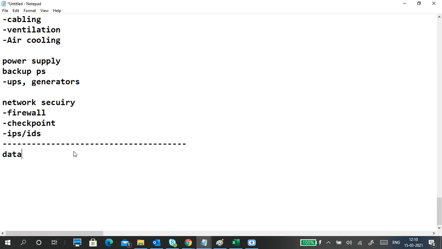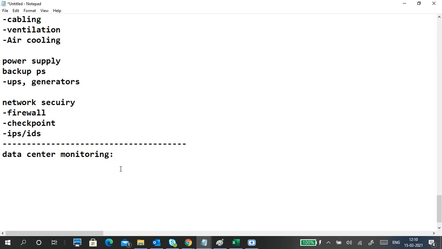So data centers are working 24 by 7. Okay. So then we need monitoring of data centers. So compulsory we should monitor the data centers. Okay. Monitoring is also there in data centers. So what is the monitoring here?